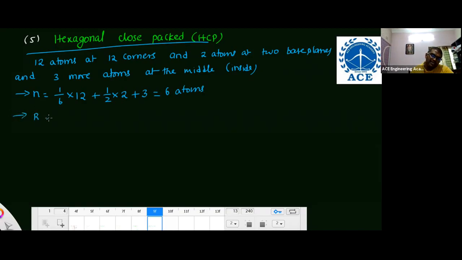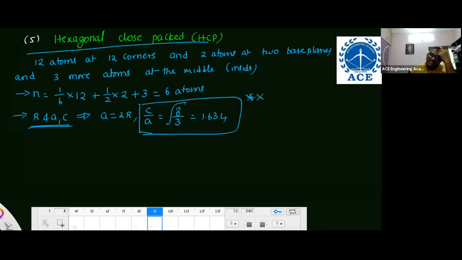Now, relationship between R, A, C. We should consider C also here because it is not a cube, it is hexagonal. So C is also valid. For this, A is equal to 2R. And C by A is equal to root of 8 by 3, otherwise 1.634. Remember, this is important for exam. Prelims, direct question they will ask you sometimes. C by A is equal to root of 8 by 3, that is 1.634. Then atomic packing factor is 0.74, same as FCC. So empty space is 0.26.